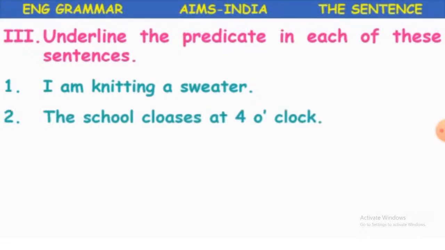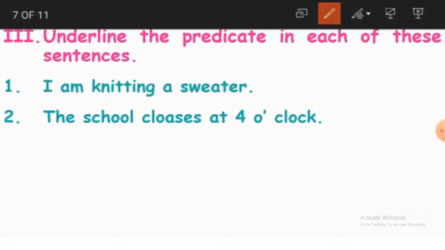Like how we have to identify the predicate. So we have to separate the subject and the rest of the sentence in which the verb is included is called a predicate. Okay, so if you see here in this sentence, the school closes at 4 o'clock.